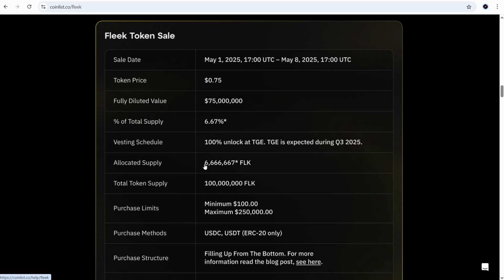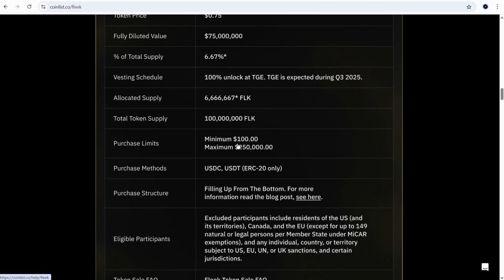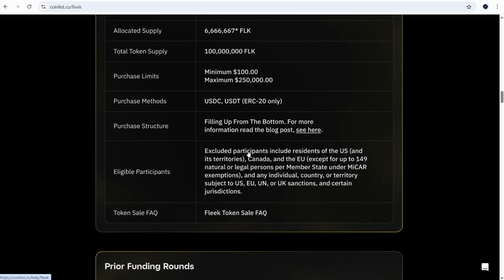The total token supply is 100 million FLK tokens. The minimum purchase limit is $100. USDC and USDT, everything is as usual.